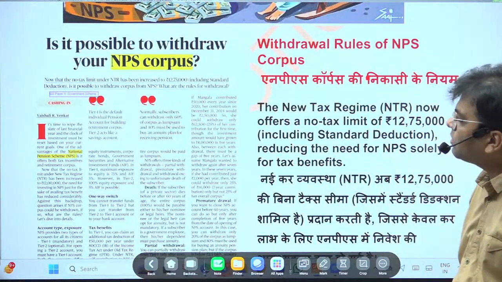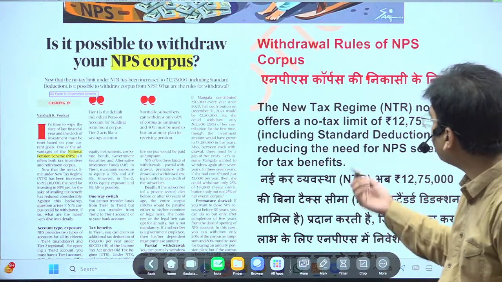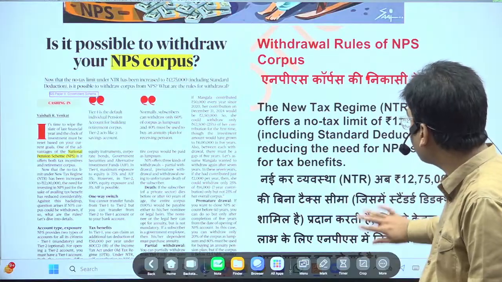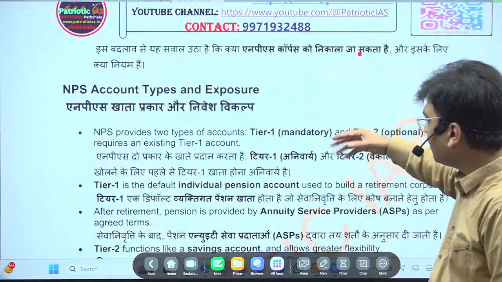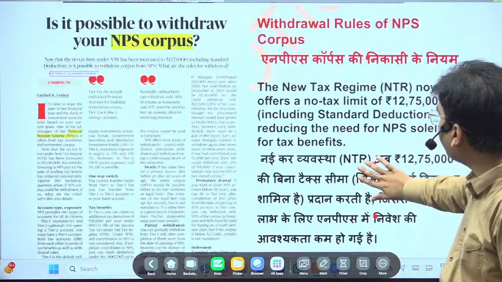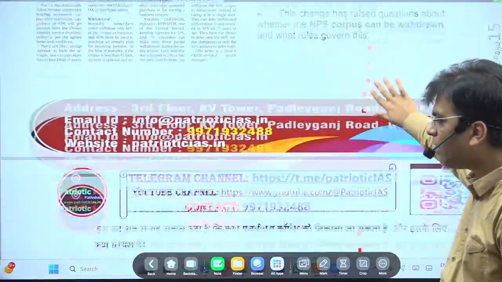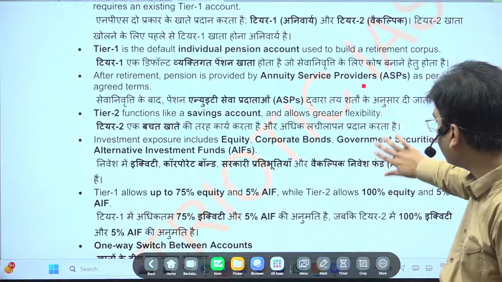Next important news: is it possible to withdraw your NPS corpus? So here it is being discussed what the NPS is. NPS is a way through which we can submit some amount, and when we retire we get it in the form of retirement income. Okay, so it is a retirement salary.